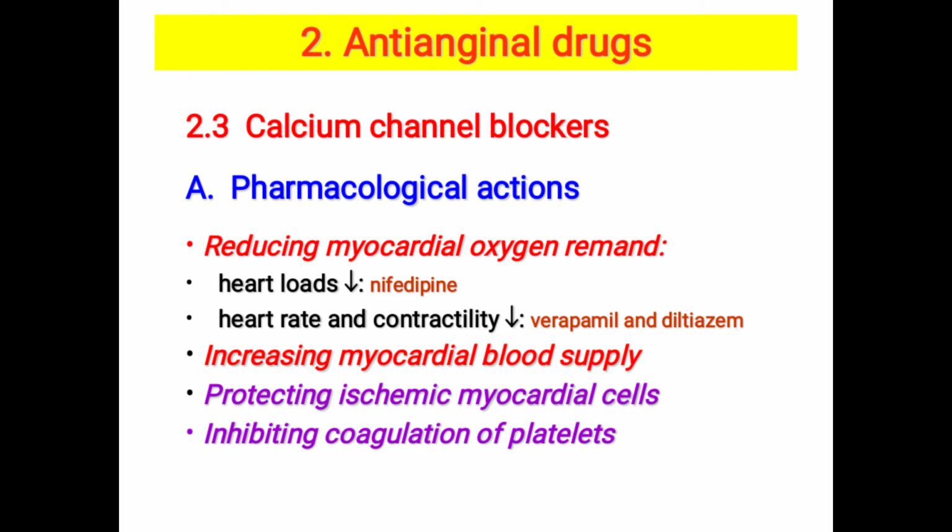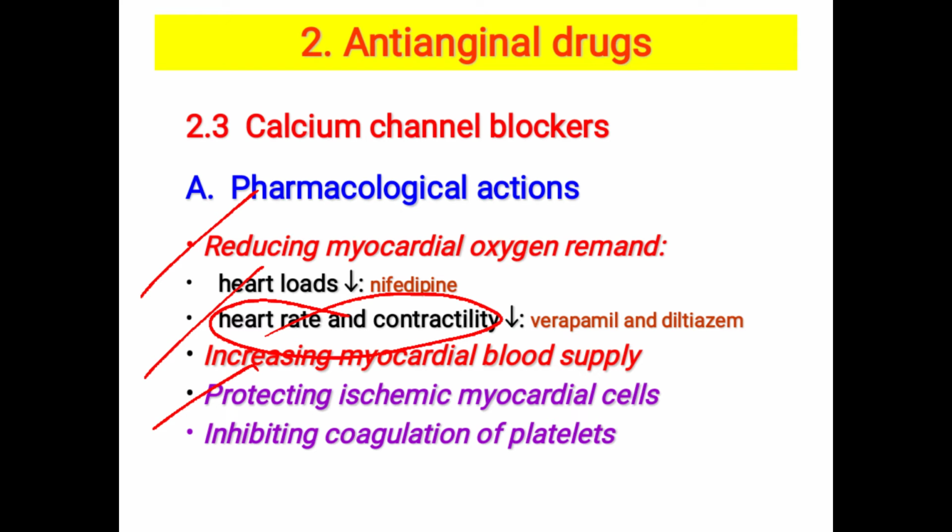Calcium channel blockers are responsible to reduce myocardial oxygen demand. So heart load decreases, heart rate and its contractility decrease, blood supply increases, and thus they protect the ischemic myocardial cell or inhibit coagulation of platelets. Okay, so these are some pharmacological actions of calcium channel blockers.